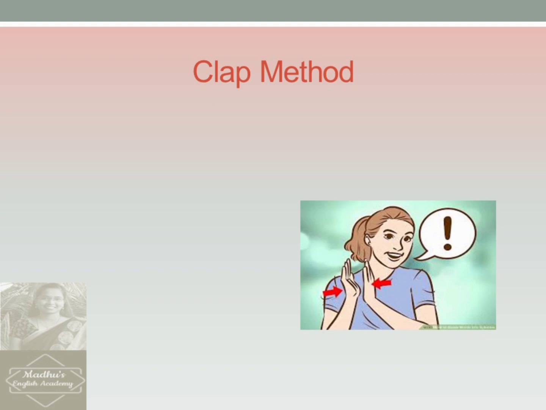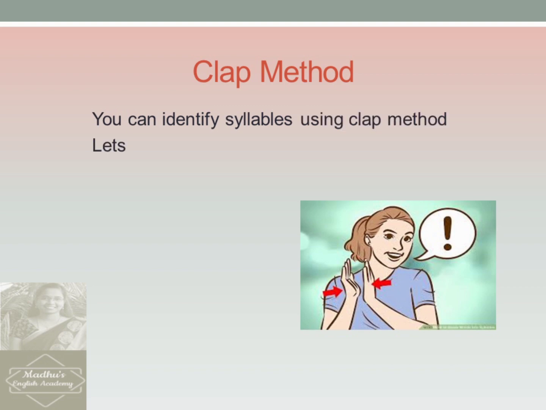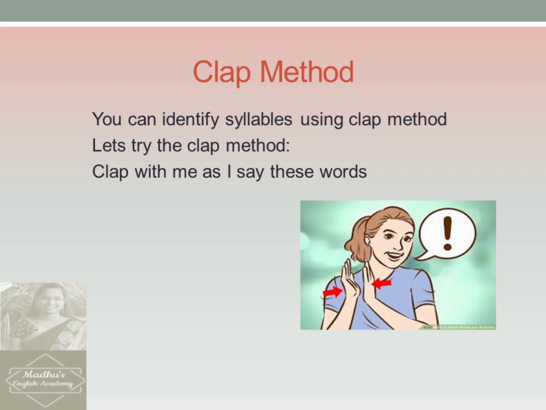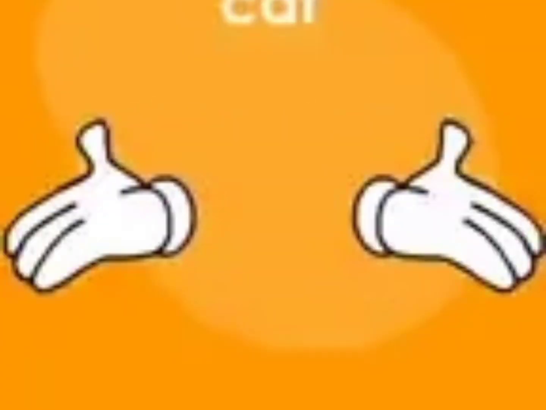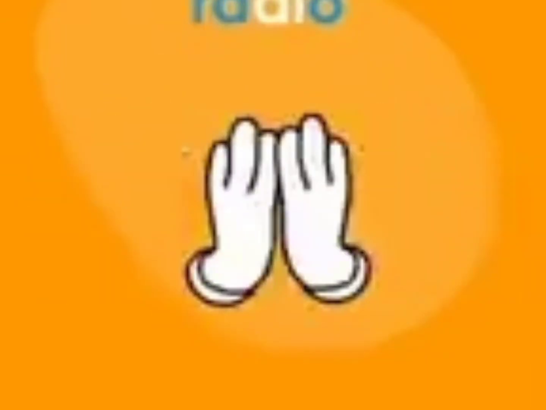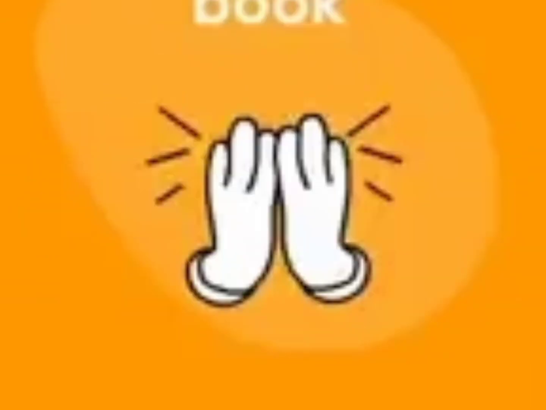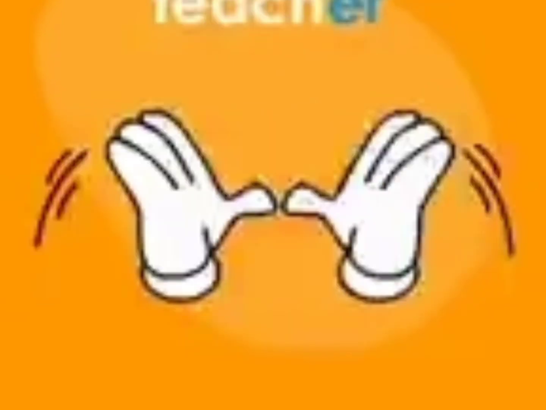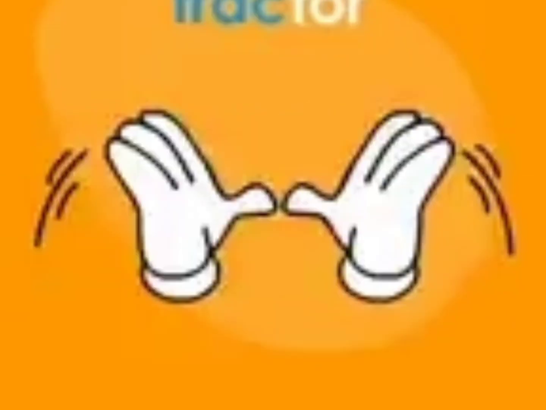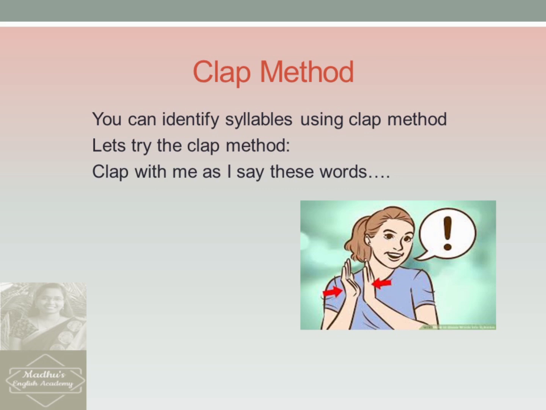As a first step, I am going to teach you the clap method. Ready to clap with me? You can identify syllables using the clap method. Let's try it. Clap with me as I say these words. Cat, sunset, radio, book, teacher, tractor. Shall we try again?